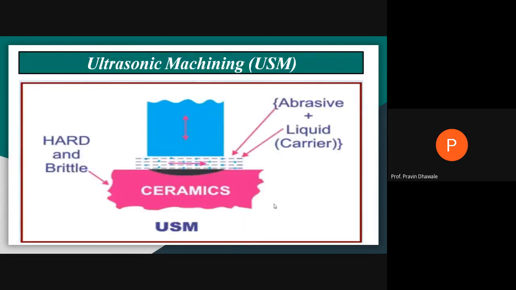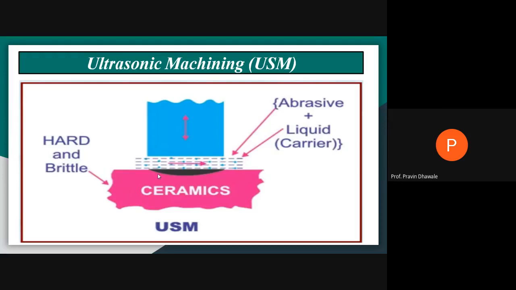Now, the fourth type of a mechanical energy based non-conventional process is ultrasonic machining. In ultrasonic machining, this will be the tool. It will act as a transducer and it will be vibrating over this ceramic surface. Ceramic is a very hard material, hard as well as brittle, right? To machine such a material is quite difficult by using conventional machining.